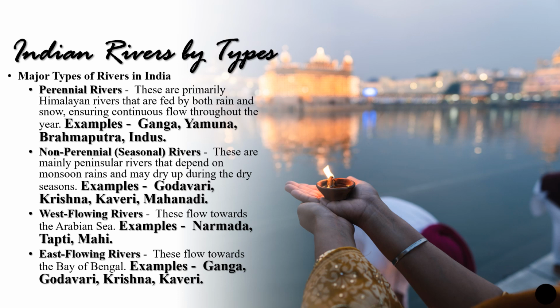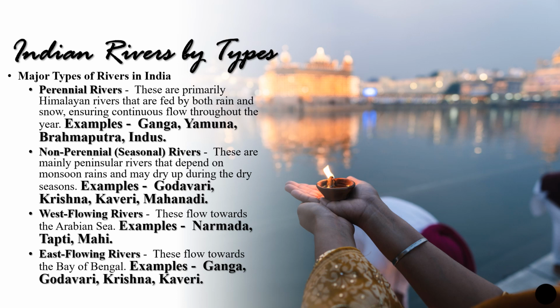The seasonal rivers, which are completely dependent on the monsoon rains, are also called peninsular rivers. These are only flowing during the time of monsoons, and they dry up during the dry seasons. The best examples are Godavari, Krishna, Kaveri, and Mahanadi.